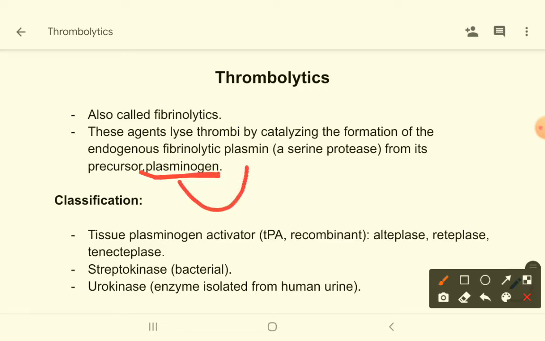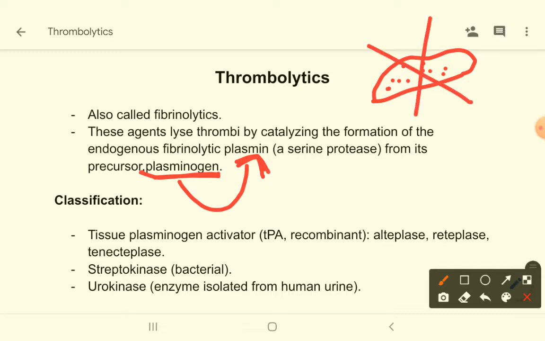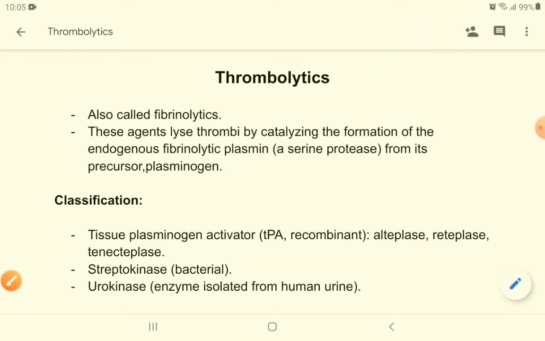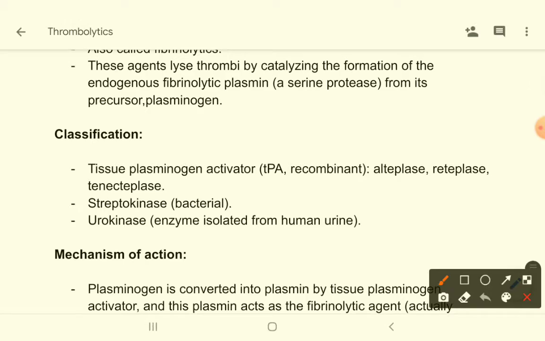we get plasmin, and this plasmin actually breaks down the fibrin clot. Suppose this is a fibrin clot, and we break down this fibrin clot by this agent plasmin. Okay, now let's see the drugs which are used as thrombolytics.